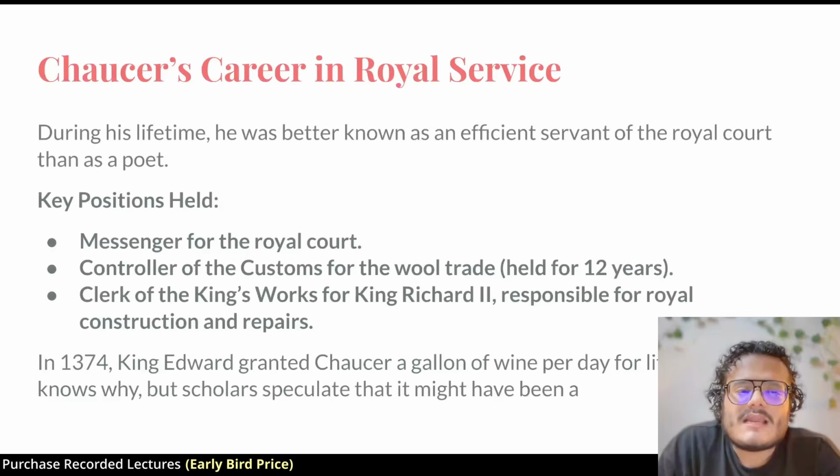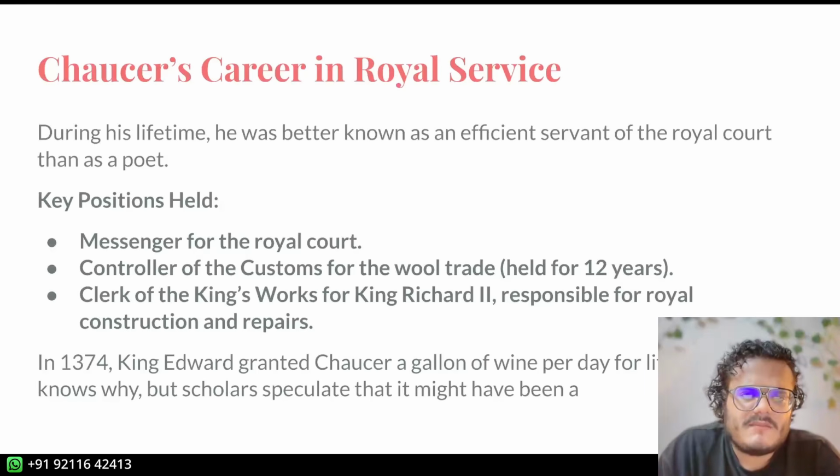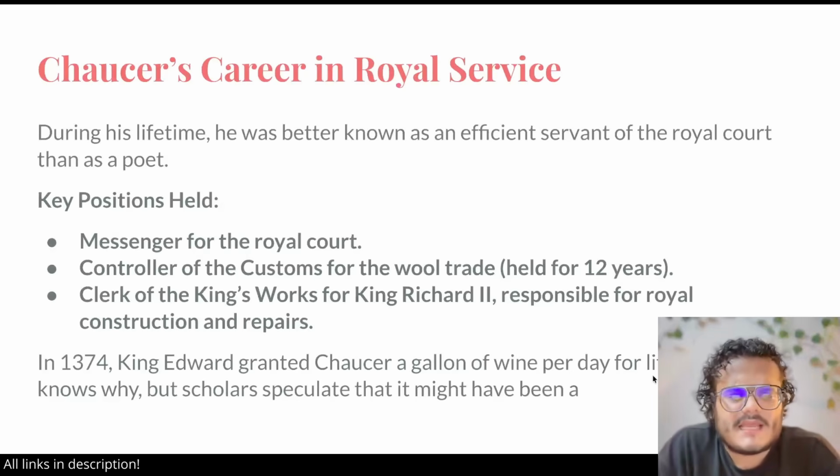He was also clerk of King's Works for King Richard II. Clerk of King's Works is basically the person who looks after the new buildings which are being made by the government. In 1374, King Edward granted Chaucer, now this is very interesting, a gallon of wine per day for life. Now this is a big thing.